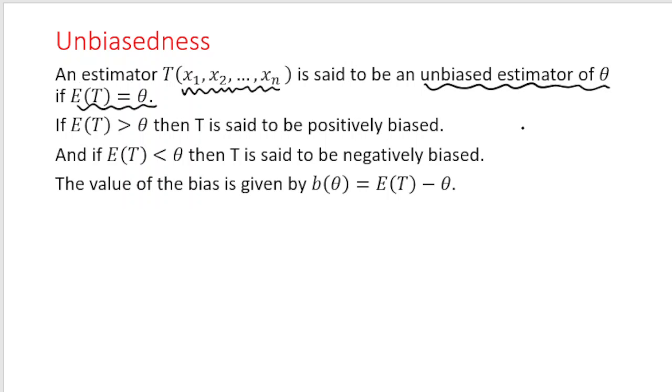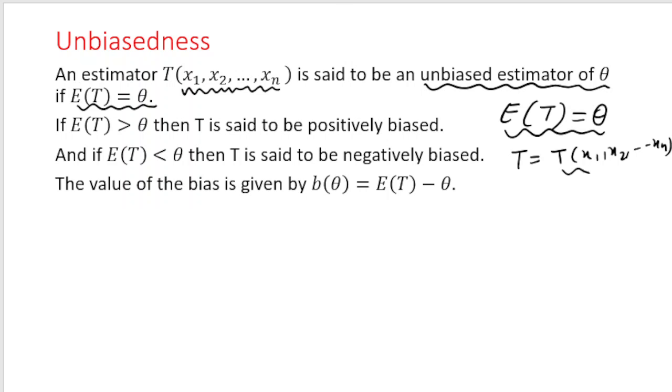This is a very important point. What is the characteristic? If I calculate the expectation of T, it should be equal to theta. Theta is the value that I want to estimate. What is T? T is a function which I am defining with the help of a random sample that I have drawn. This function is known as the estimator. Whether it is a good estimator or not, we decide by calculating its expectation. If the expectation of T is equal to theta, then it is said to be a good estimator.